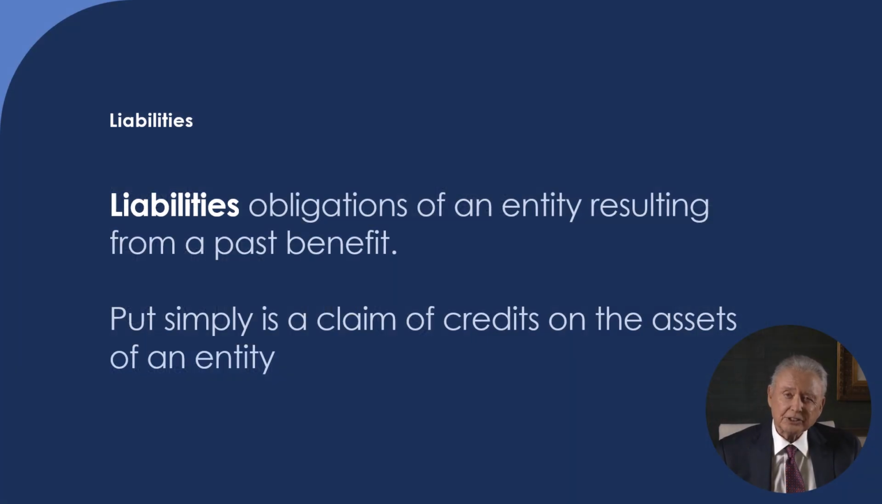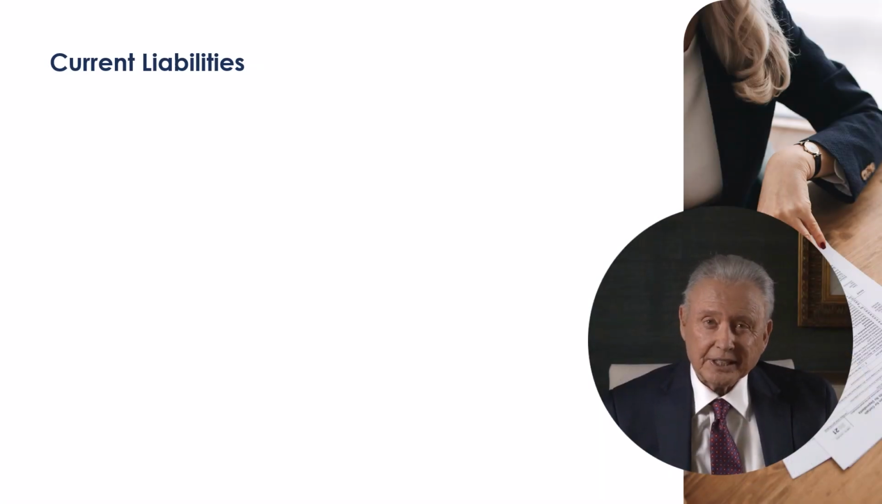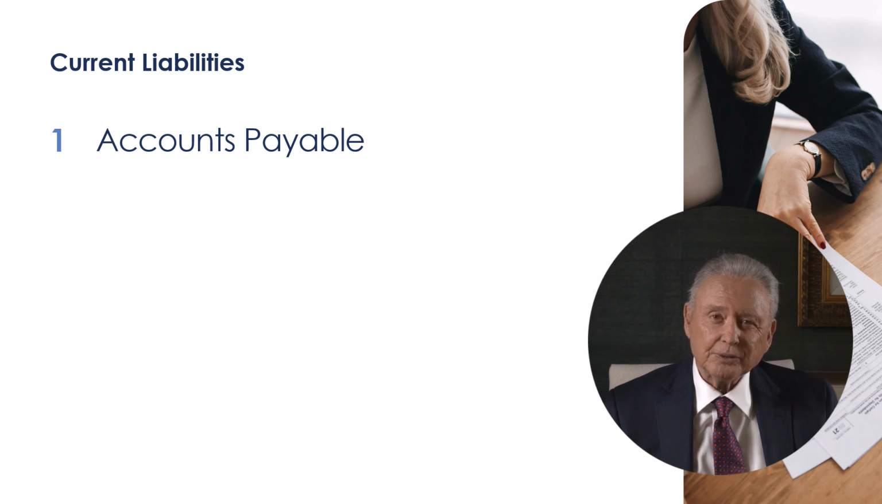Liabilities are obligations of a company that result in the company's future sacrifices of economic benefits to other entities or businesses. Put simply, liabilities are the claims of creditors on the assets of an entity or business. Current liabilities are obligations due within 1 year or the end of an accounting cycle. They include accounts payable, short-term debt obligations owed to vendors who've supplied inventory or rendered services.